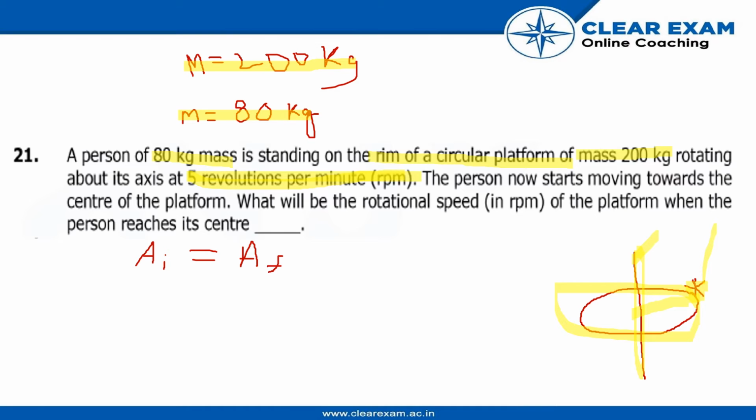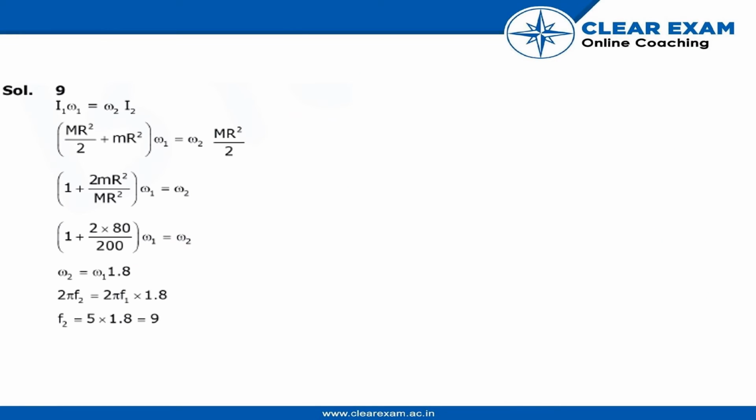So when the person starts moving towards the center, we know that there are no external forces acting on the system. So therefore, applying the conservation of angular momentum, we get that initial angular momentum is equal to final angular momentum. So I1 omega 1 is equal to I2 omega 2.